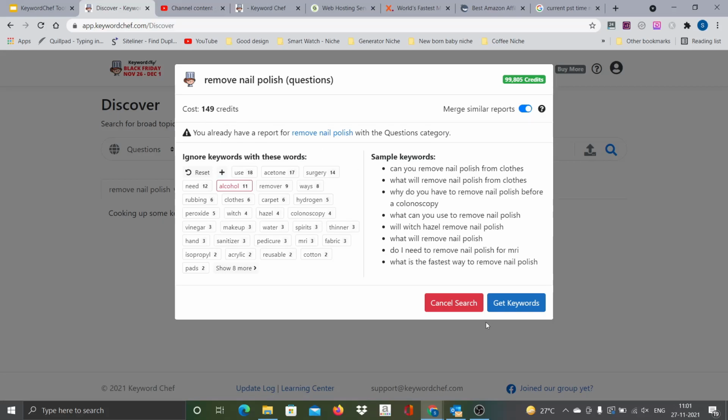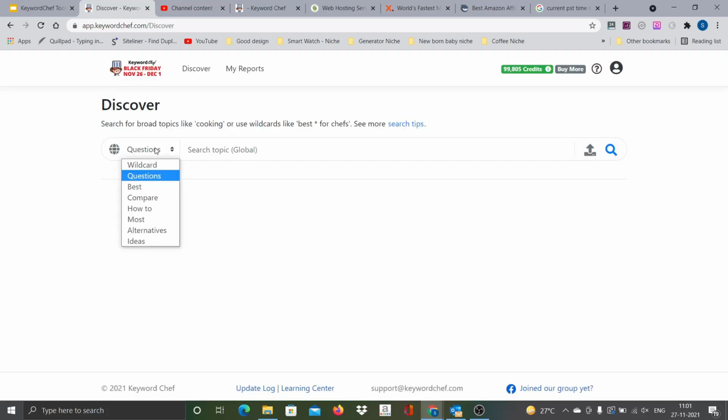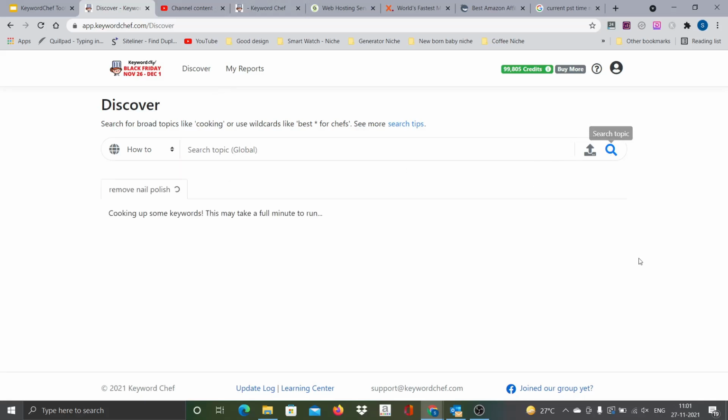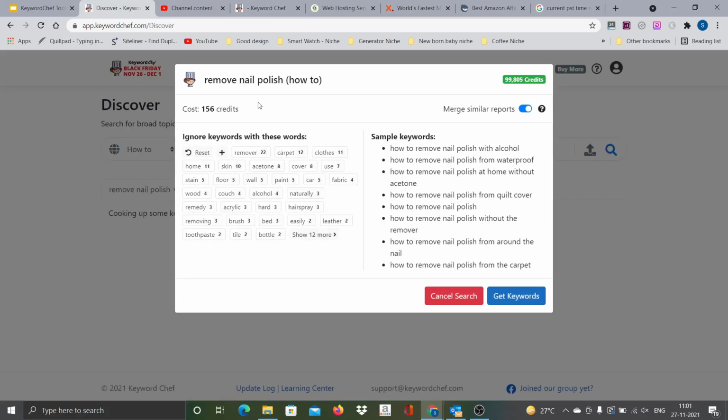Likewise, you can pick anything, either best or compare or whatever it is, or how-to. Let's say remove nail polish, then it will show you the keywords that you can use for how-to guides. There are about 156 different how-to keywords associated with remove nail polish. Now you can pick any of these. So let me click Get the Keywords. If you click that, it will list all those 156 keywords for you.